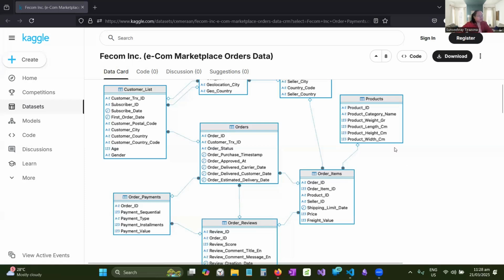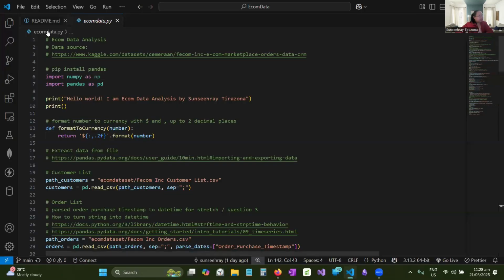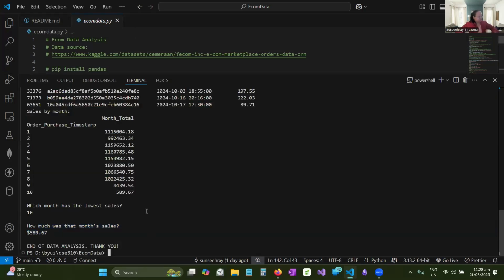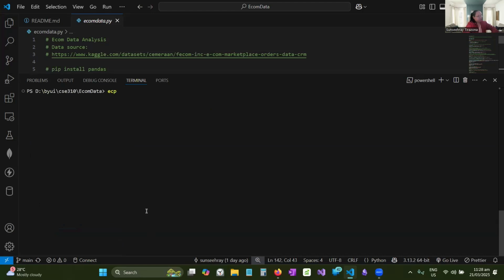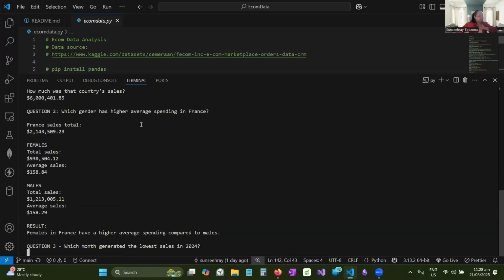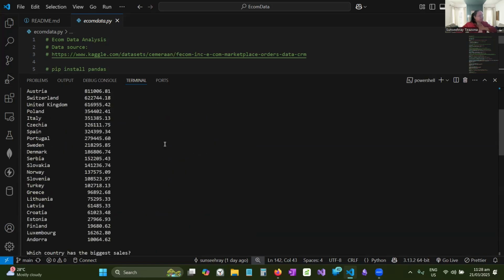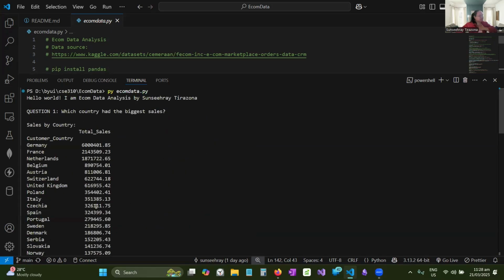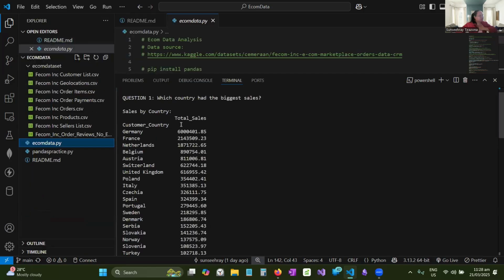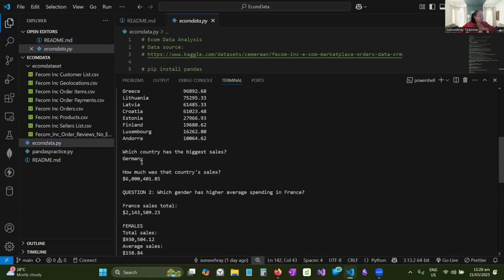So if we run the code, this is the schema, by the way. If we run the code, the results that we'll see for question number one, which country has the biggest sales, the answer is Germany. That's verified as well here, and we'll see in the code later.